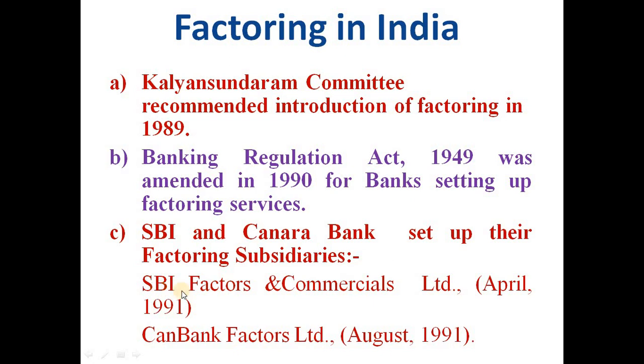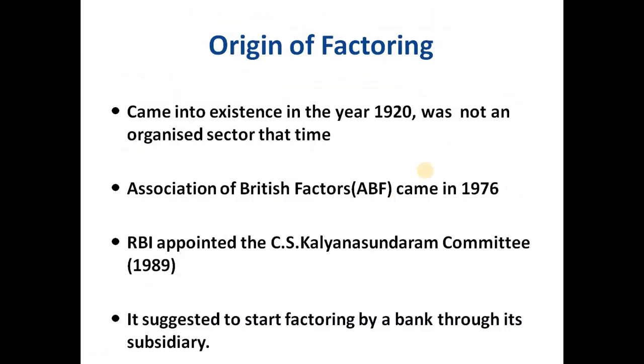SBI set up SBI Factors and Commercials, and Canara Bank set up a subsidiary called Can Bank Factors Limited. Both subsidiaries were set up in 1991 to provide factoring service. So in this way, in 1920 it came into existence, in 1976 it became organized. This is the world scenario. In 1989 a committee was set up to give recommendations.